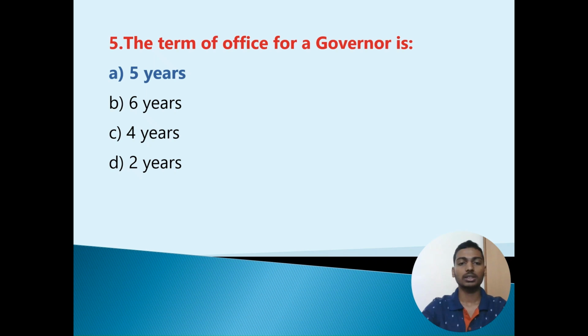Fifth question: The term of office of a Governor is Option A, 5 years. Option B, 6 years. Option C, 4 years. Option D, 2 years. The correct option is Option A, 5 years.